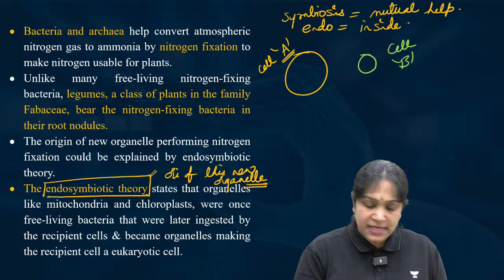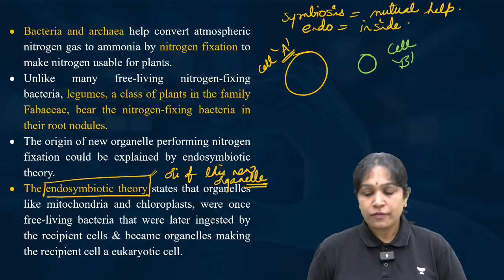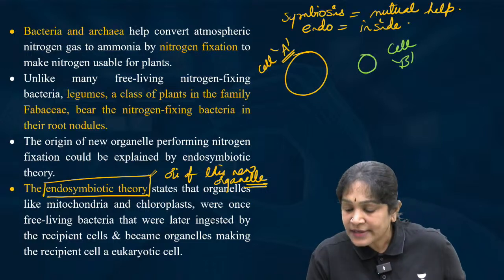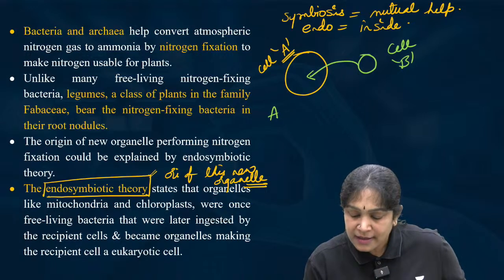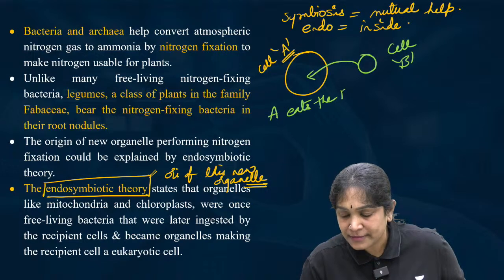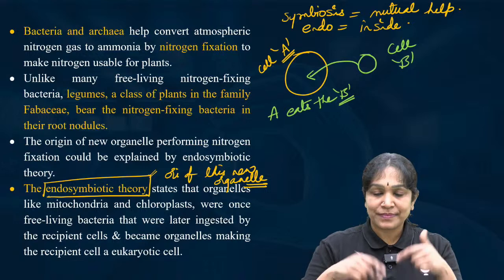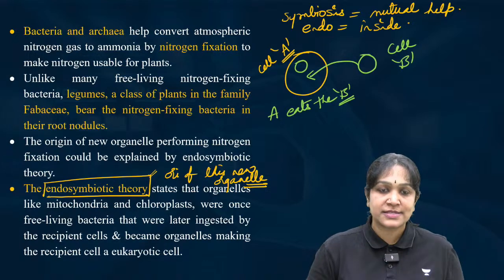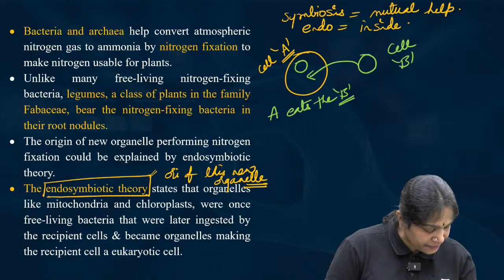This is a cell, this is a cell. Is it clear? What are A and B? They are two different cells. Now what happened? A eats away the B. Did you understand? A eats B. Now the B is inside the A.